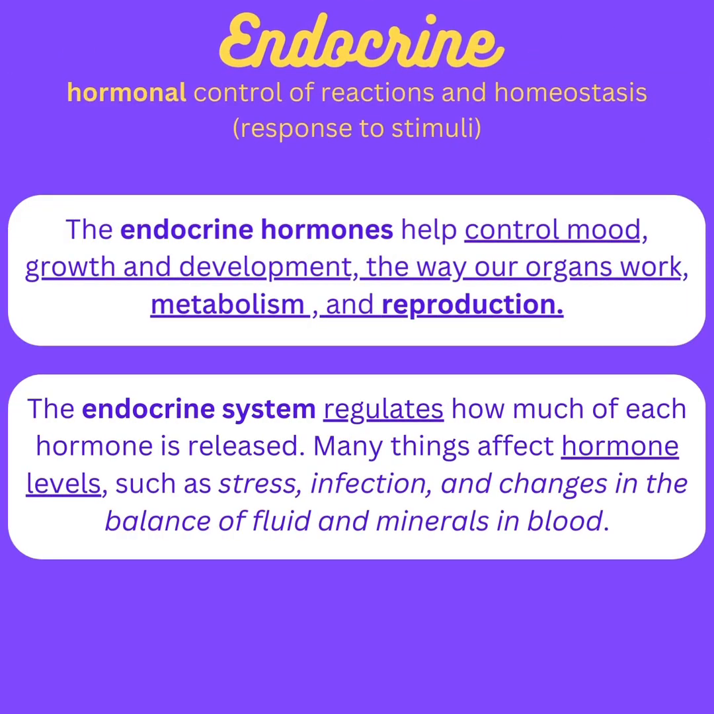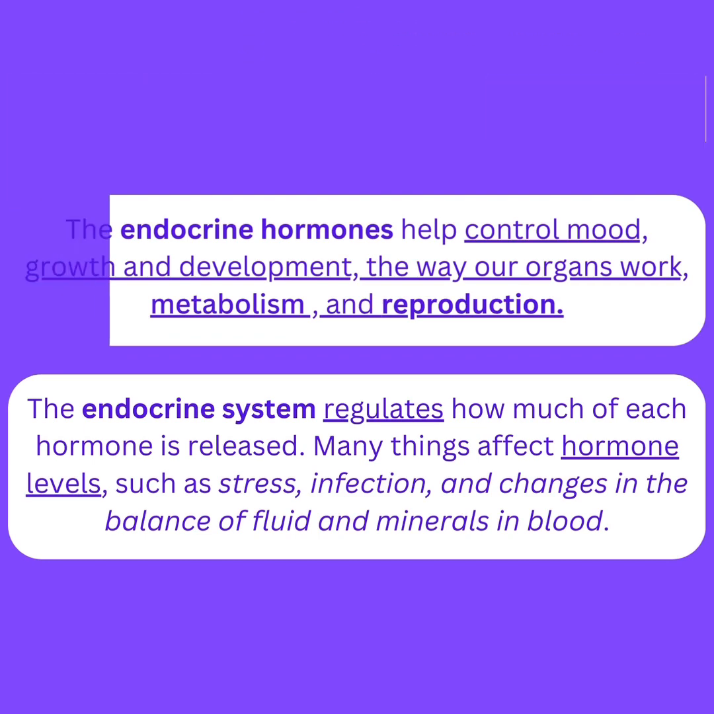The endocrine system is responsible for the hormonal control of reactions and homeostasis, also known as response to stimuli. The endocrine hormones help control mood, growth, and development, the way our organs work, metabolism, and reproduction. The endocrine system regulates how much of each hormone is released. Many things affect hormone levels, such as stress, infection, and changes in the balance of fluid and minerals in blood.